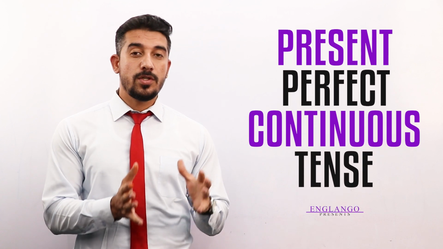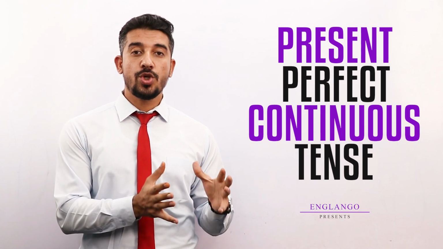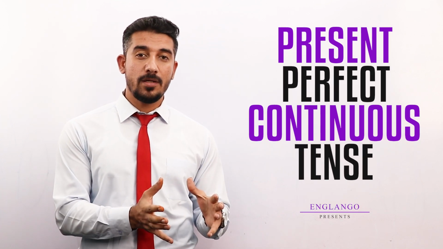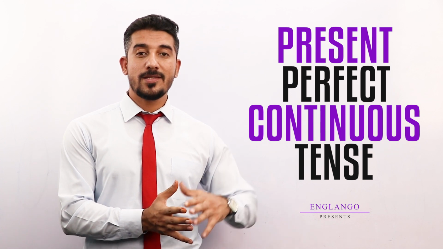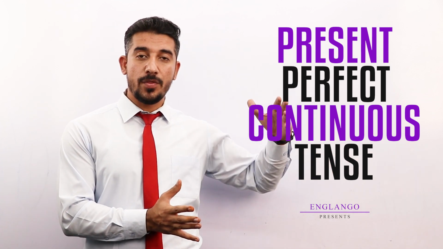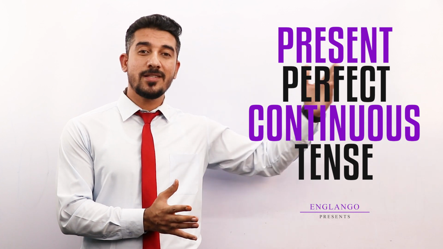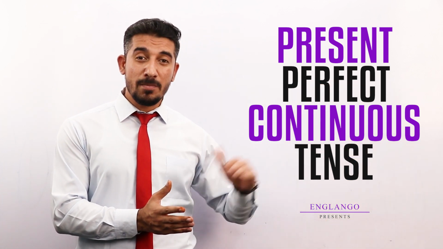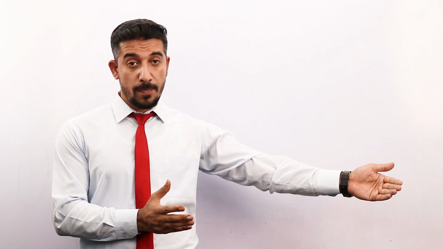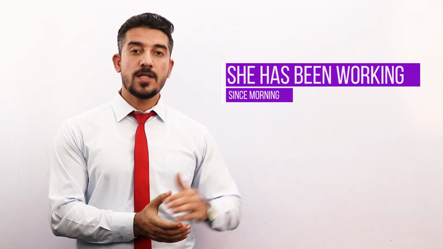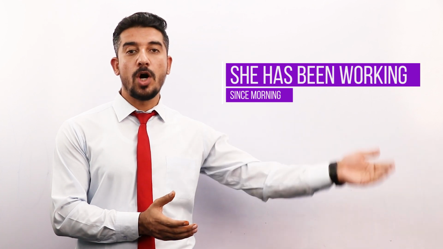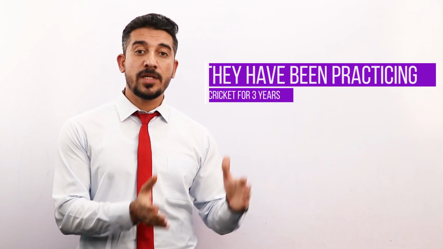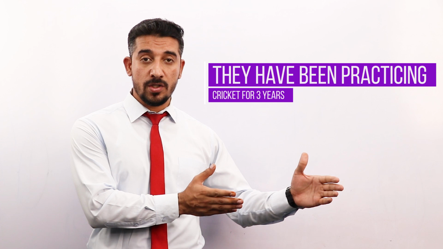Dear all, you may or may not know that present perfect continuous tense is used to show an action which is happening or which has started. It emphasizes on the duration of an action which has started in the past and continues in the present. It may or may not go to the future. For example, she has been working since morning. They have been practicing cricket for 3 years. It means still they are practicing.